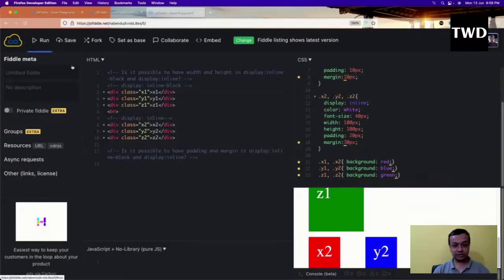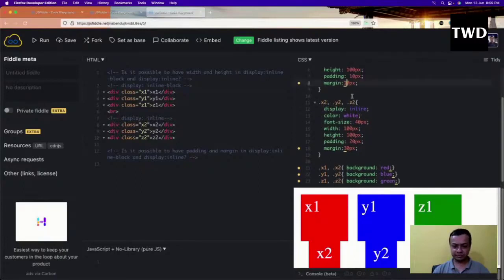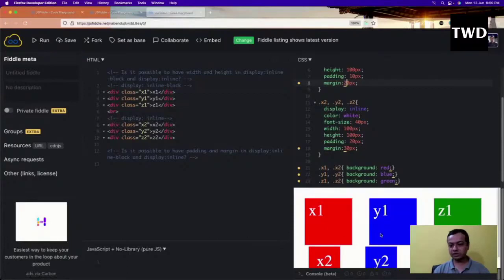So again, I'll save it and run it. So see, even the padding and the margin, it is moving. Maybe I'll have the margin as 20, so that it's a bit okay. So this is possible in both of the things. Okay, so this is again a very important interview question.